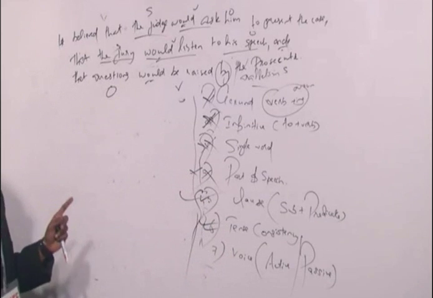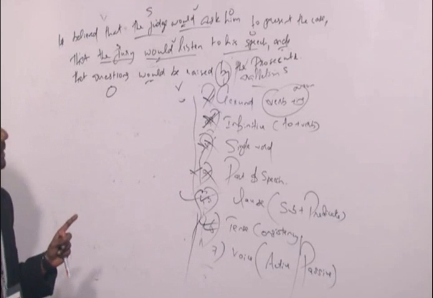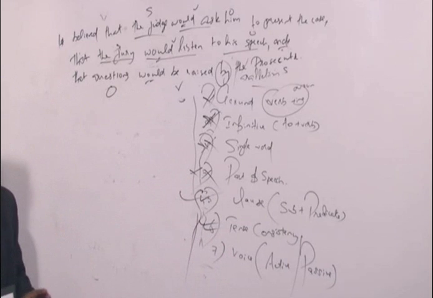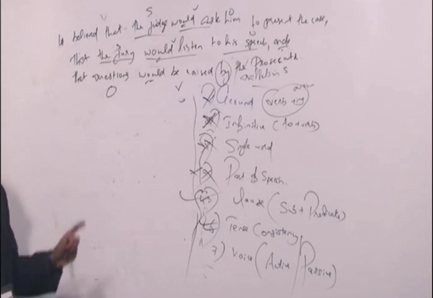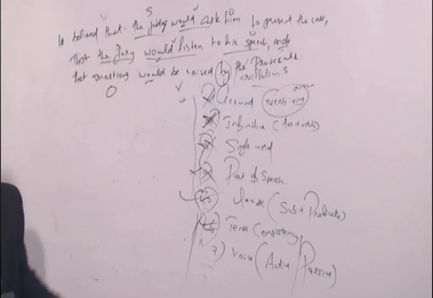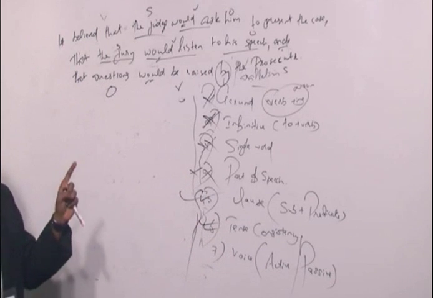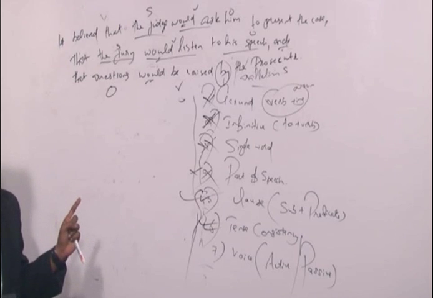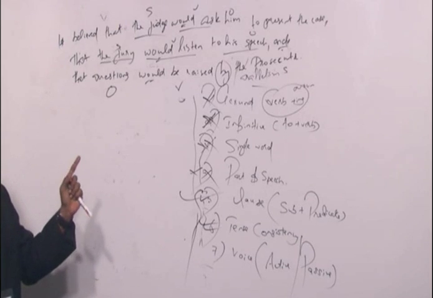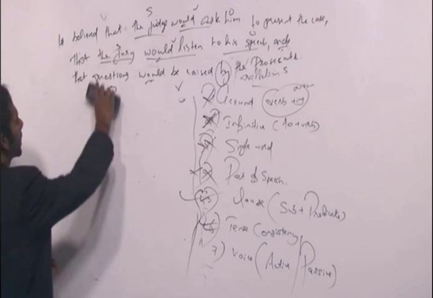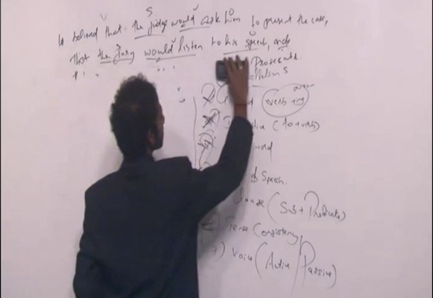Now, how can this sentence be made correct? For us to make this sentence correct, the third idea must also be in the active voice. Then only this sentence will be grammatically fine. Because the first two ideas are in the active voice, the third idea must also be in the active voice. Clear? Fine. Think for a while. How can you make it fine? The questions would be raised by the prosecutor. The prosecutor is the subject, must come first. Then verb, then object. So the correct sentence would be like this.